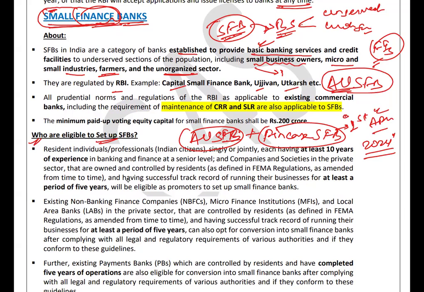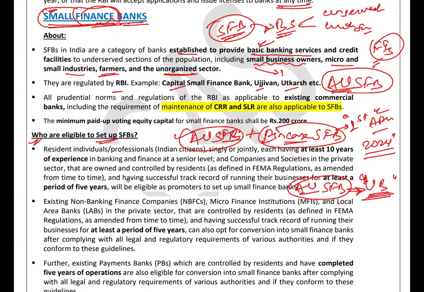AU Small Finance Bank is going to be merged with Fincare, and it could be possible that AU Small Finance Bank would be the first to get a license for universal banking.